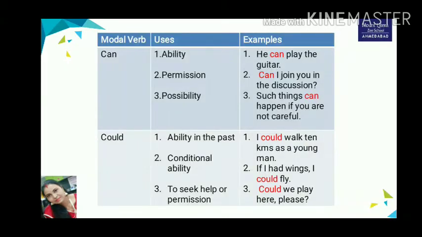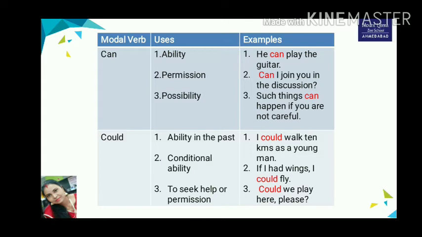Now one by one I will explain the modal verbs and their uses, with examples. First modal is can. Can is a modal auxiliary which we use to say something is possible, that someone has ability or capacity, or showing possibility also. Here are a few examples. To express ability, he can play the guitar. For permission, it is also used.